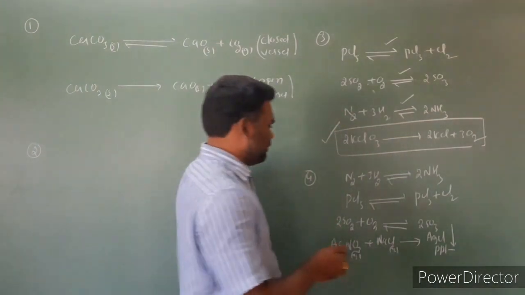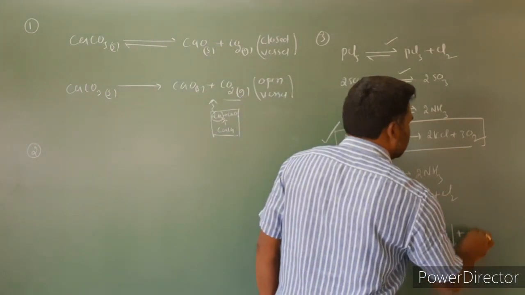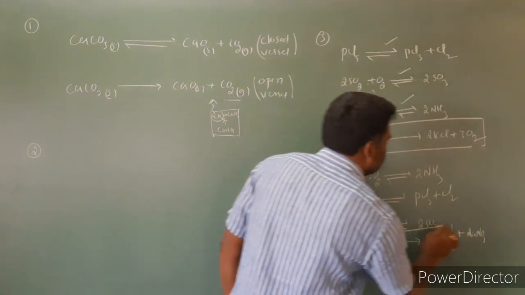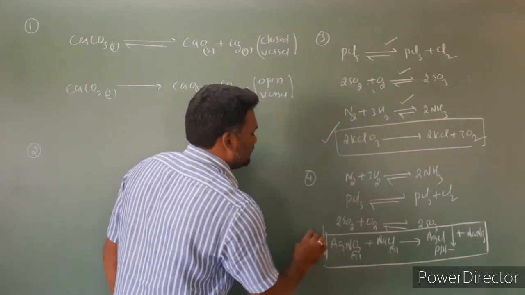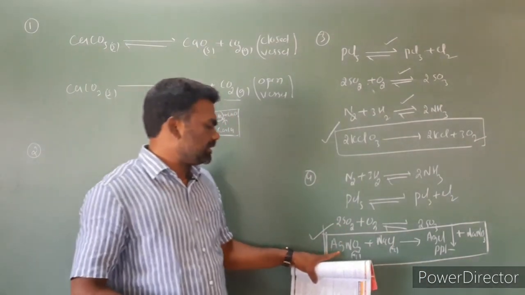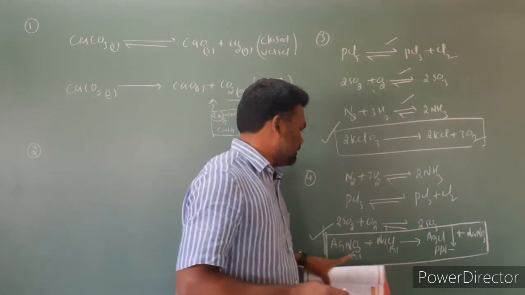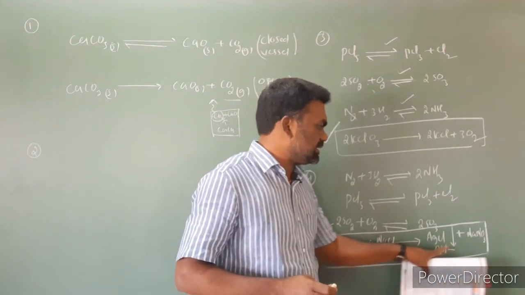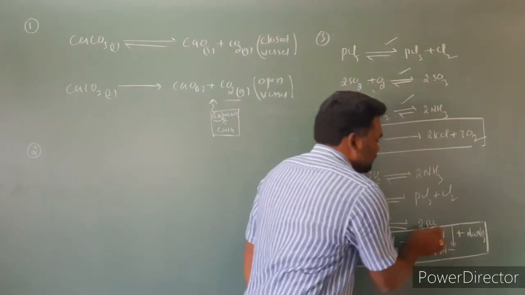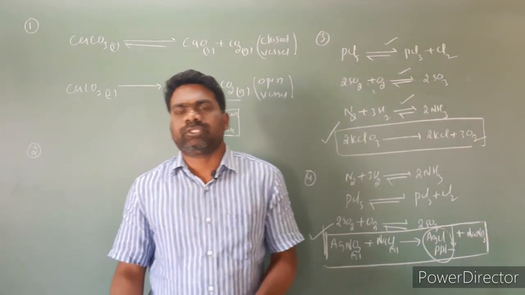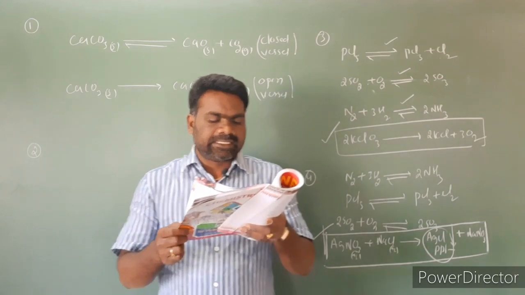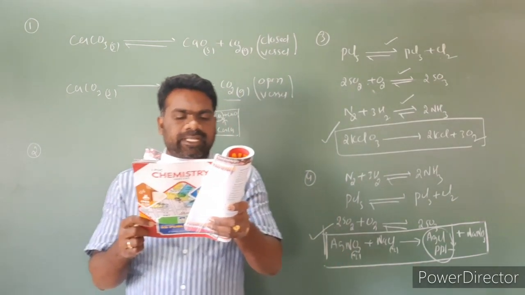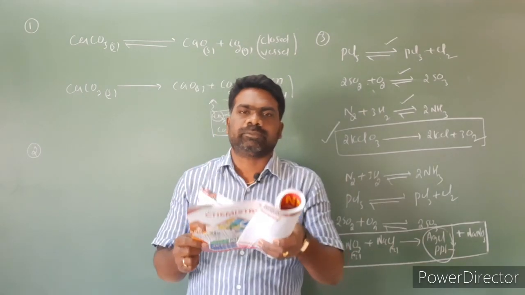PPT will get and one more product is NaNO3. So this is an irreversible reaction. Precipitation of AgCl: AgNO3 plus NaCl gives rise to AgCl plus NaNO3. The precipitation of AgCl is an irreversible reaction. Look at the options. Which of the following behave as an irreversible reaction when conducted in a closed vessel? Fourth question, fourth option is correct.